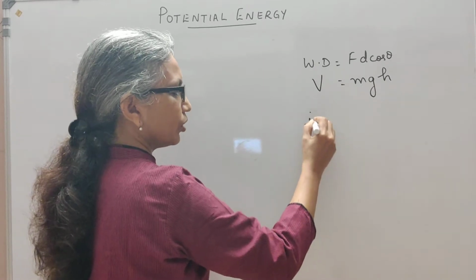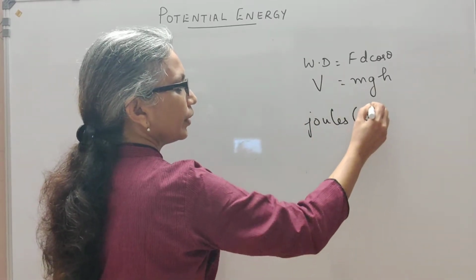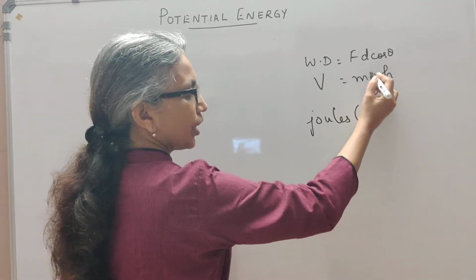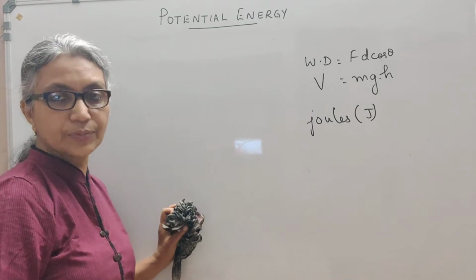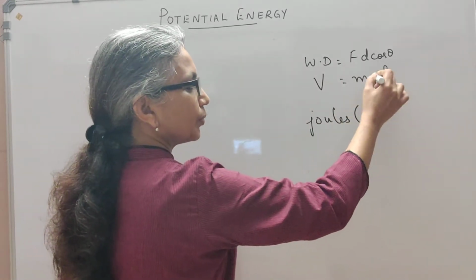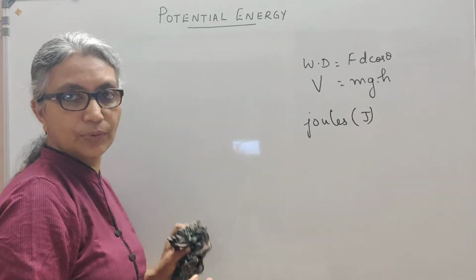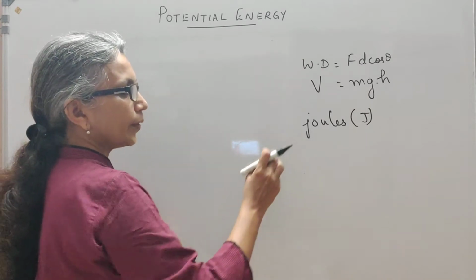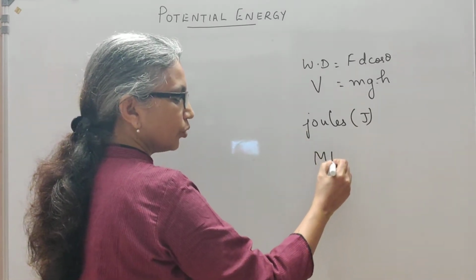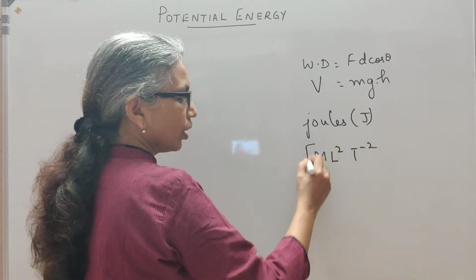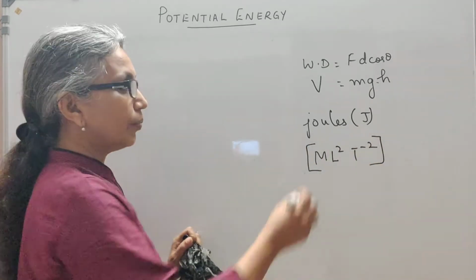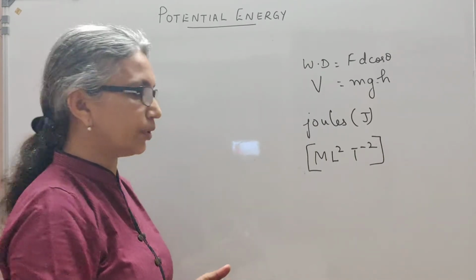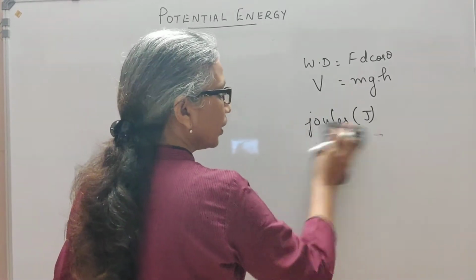Just like energy, its SI unit is joules, and it's a scalar quantity because it's a dot product between force and displacement. Force is a vector quantity, displacement is a vector quantity. You take the dot product between the two quantities and you get a scalar quantity. So potential energy and potential are both scalar quantities. Also, its dimensional formula, you know, is M L squared T raised to minus 2. Force is M L T raised to minus 2 multiplied by the displacement. You have M L squared T raised to minus 2 as the dimensional formula for potential energy.